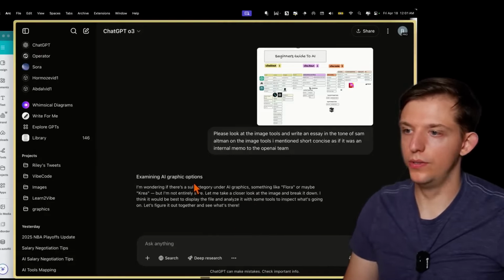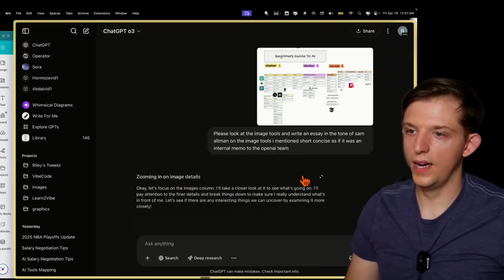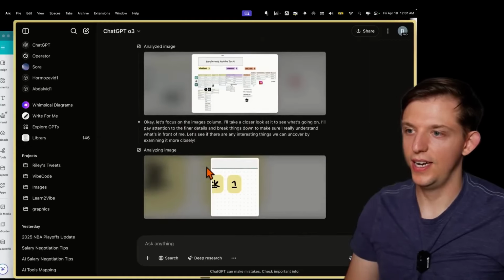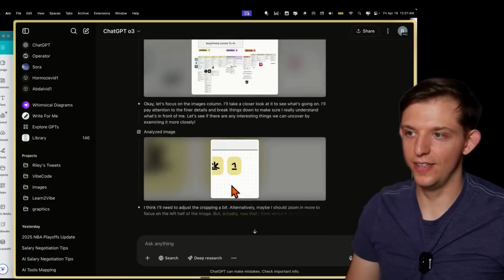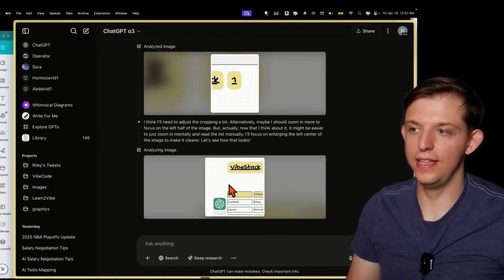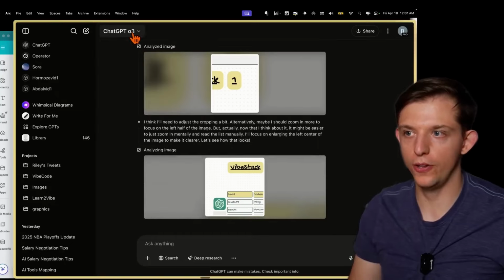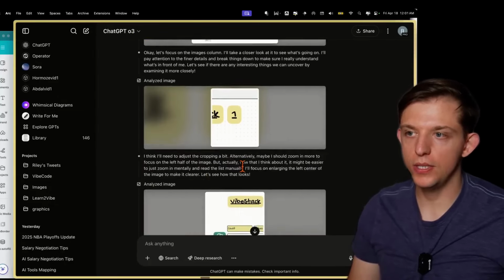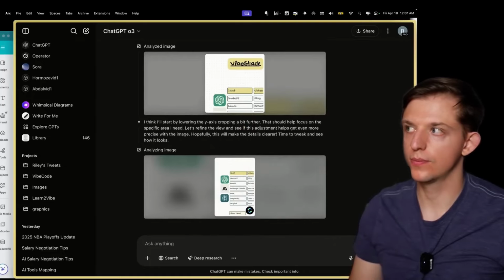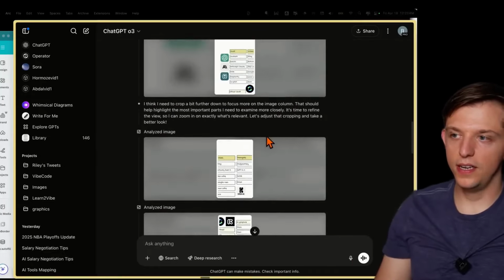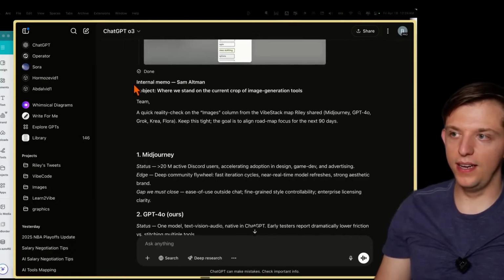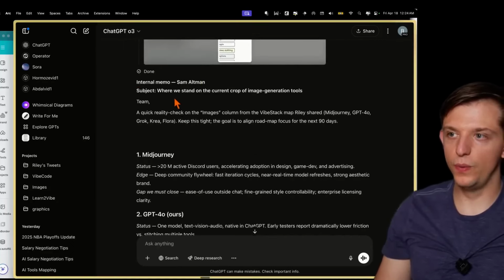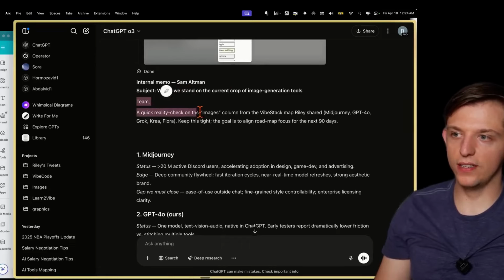We are going to test this out right here. And it actually just analyzed the image, and now it's analyzing the image at a deeper level, which we are going to talk about later. The level to which O3, the new OpenAI model, can analyze, especially images, is truly remarkable. And so it went through all of this analysis before doing this write-up, an internal memo from Sam Altman, where we stand on the current crop of image generation tools, team. A quick reality check on the images column from the vibe stack map Riley shared.